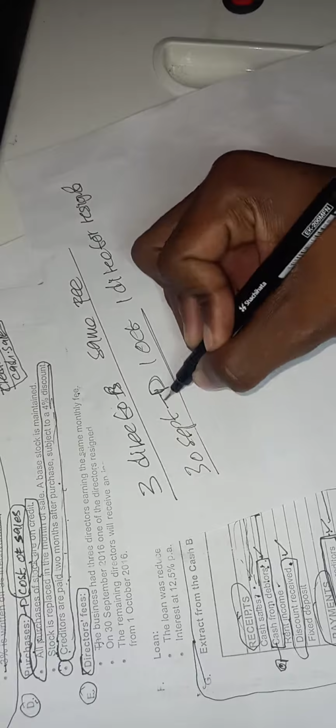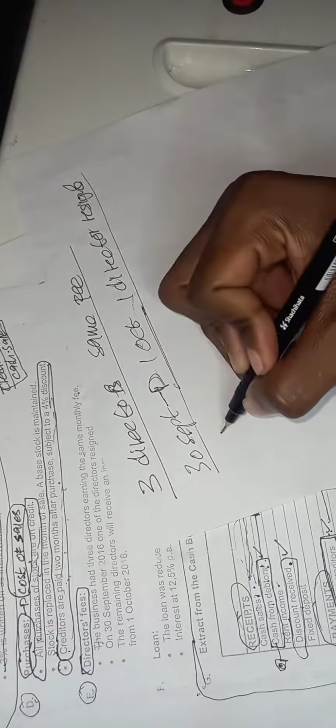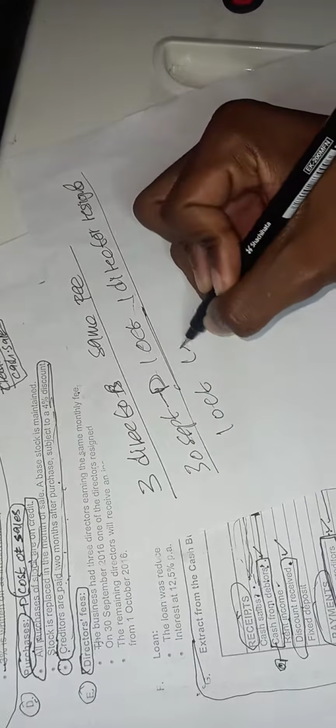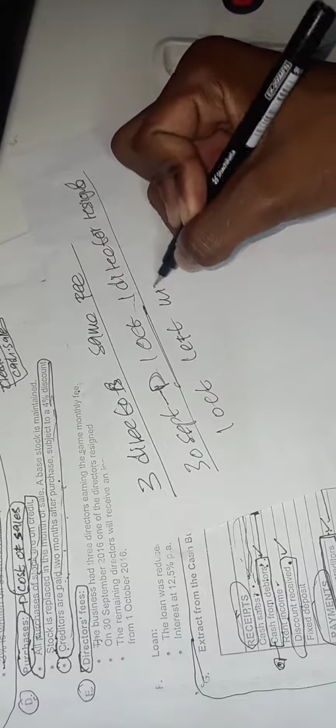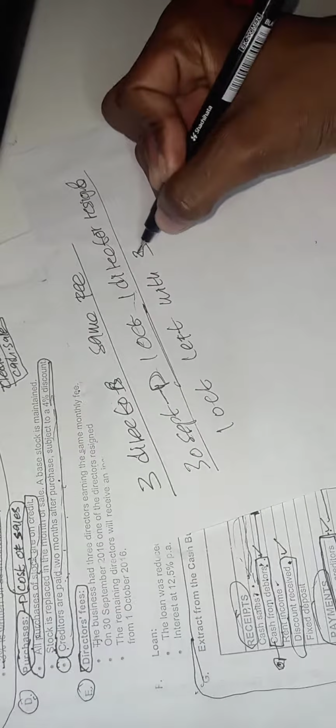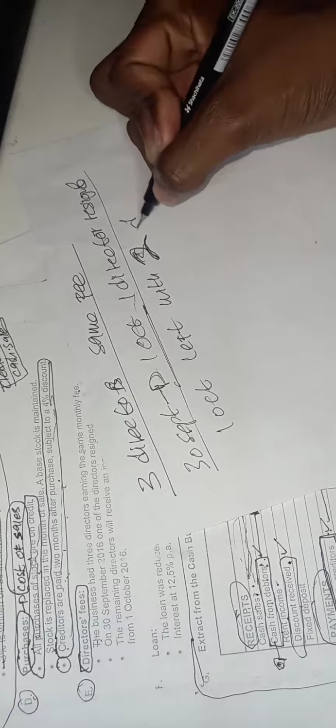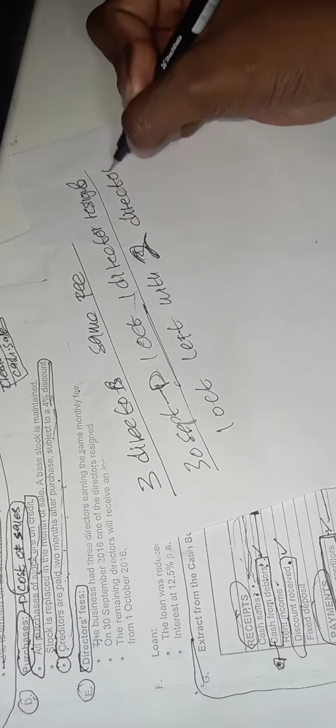Since he left on 30 September, it will affect from 1 October. So from October, on 1 October, we are left with 2 directors. That's what the information says.